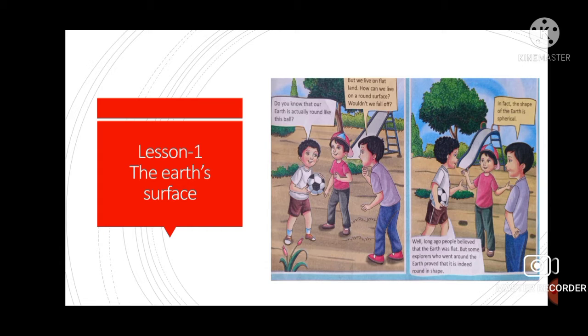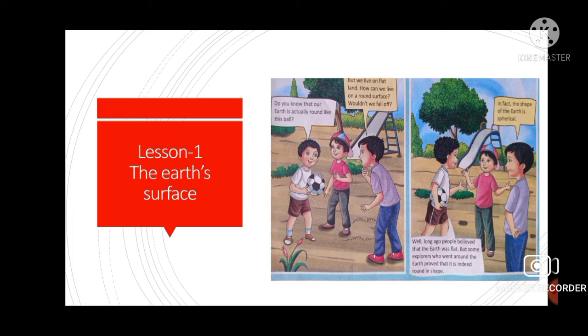Well, long ago, people believed that the earth was flat, but some explorers who went around the earth proved that it is indeed round in shape. Now, what happened? Some explorers took the ship and traveled the whole earth, and they reached back to where they started without any fail.